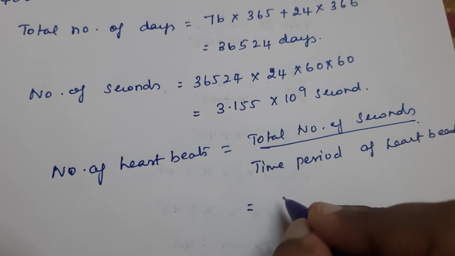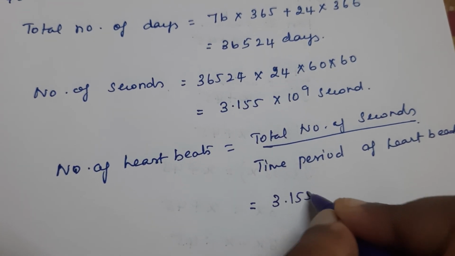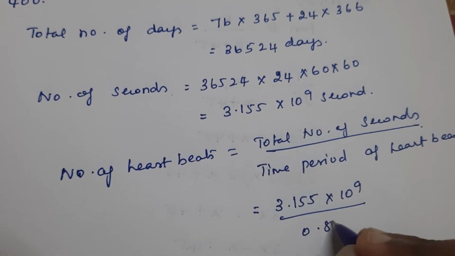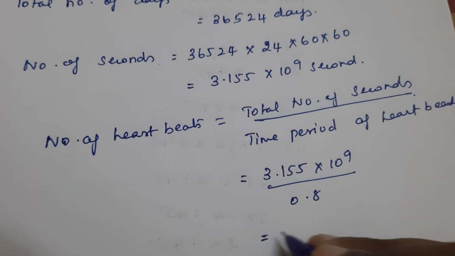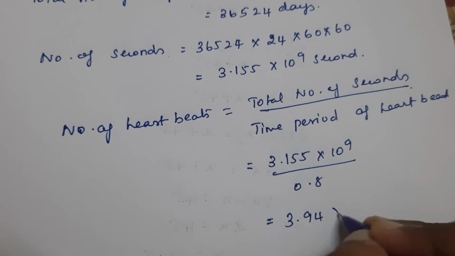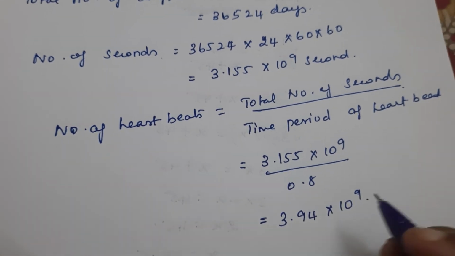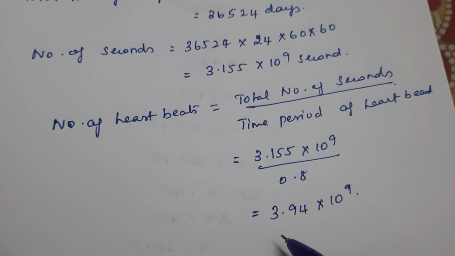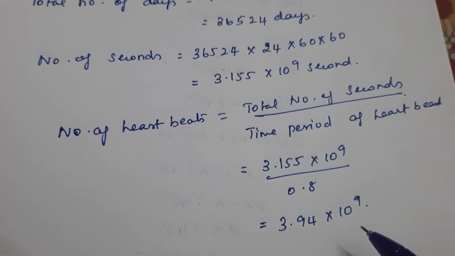So what is your total number of seconds? That is 3.155 into 10 raised to 9 divided by the time period of one heartbeat, which is 0.8. So you are getting it as 3.94 into 10 raised to 9. So the total number of heartbeats in a lifespan of 100 years is 3.94 into 10 raised to 9.